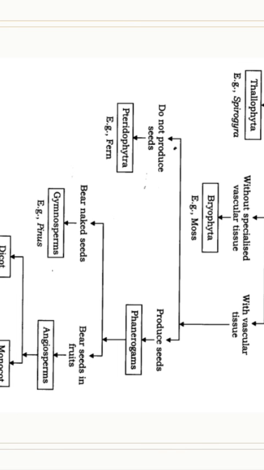Alright, so till now we have discussed Thallophytes and Bryophytes. Now I'll be back with Pteridophyta, and I'll discuss gymnosperms and angiosperms in a separate video as they consist of the phanerogams. And Pteridophyta will be in a specific video.